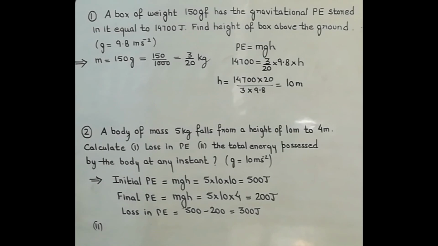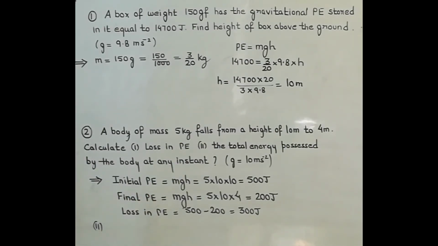Now let's see the second part. In the second part, they are saying the total energy possessed by the body. Now remember, energy may change from one form to another form, but it cannot be destroyed. So whatever was the initial total energy with the body, the same will remain at any instant. So here they are asking you the total energy possessed by the body at any instant.